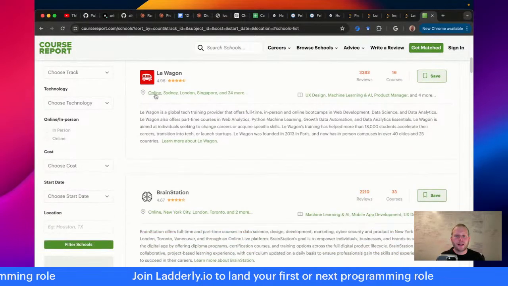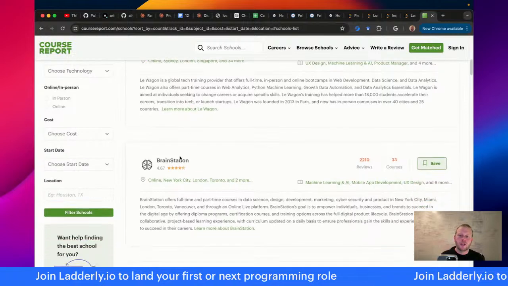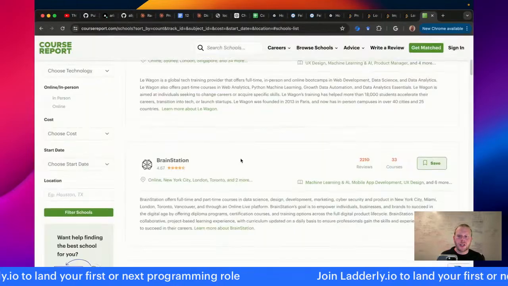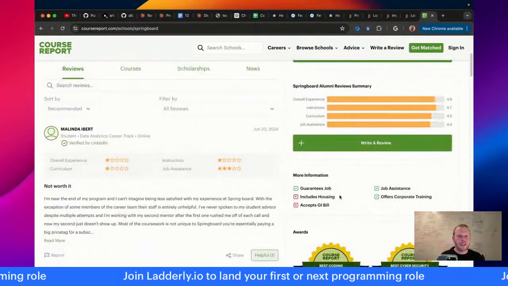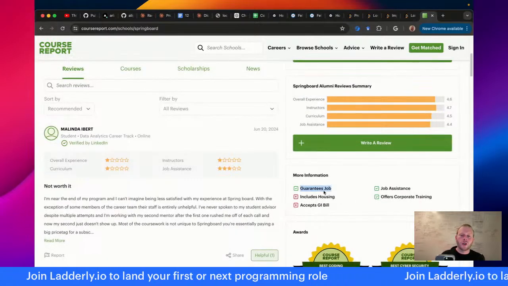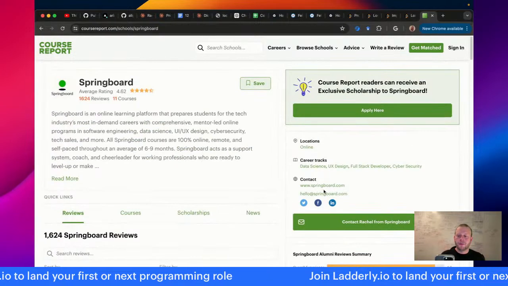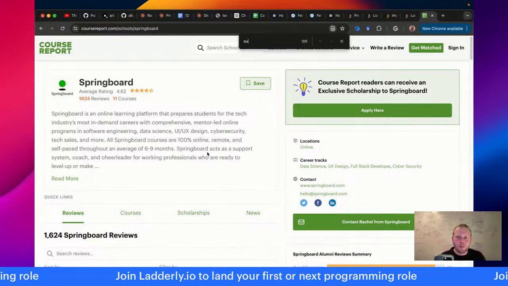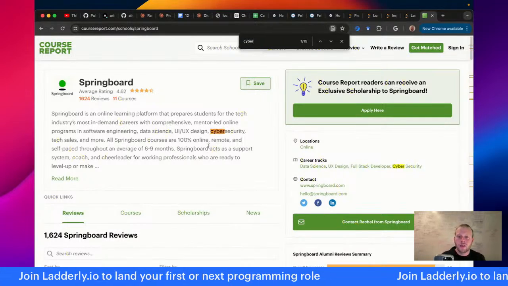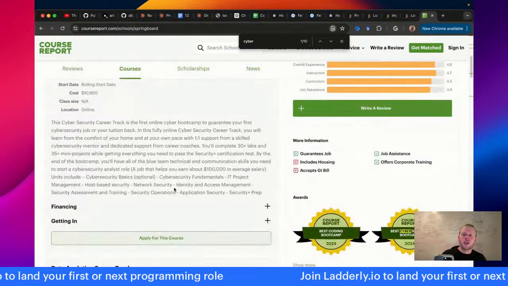So the Wagon is great. I don't think they offer courses in US. BrainStation in New York City. I also really like Springboard because they have a job placement guarantee. Okay. And so then the question becomes, well, do they offer cybersecurity? And a lot of them do, but you'll need to go and check. Yeah, cybersecurity courses.